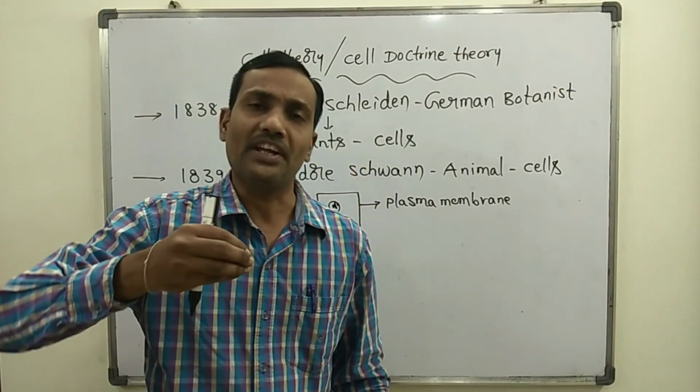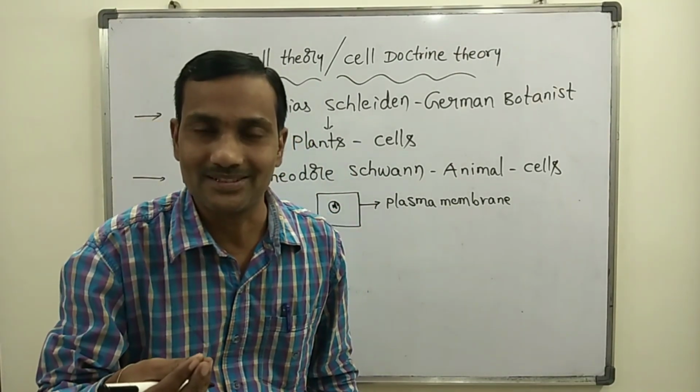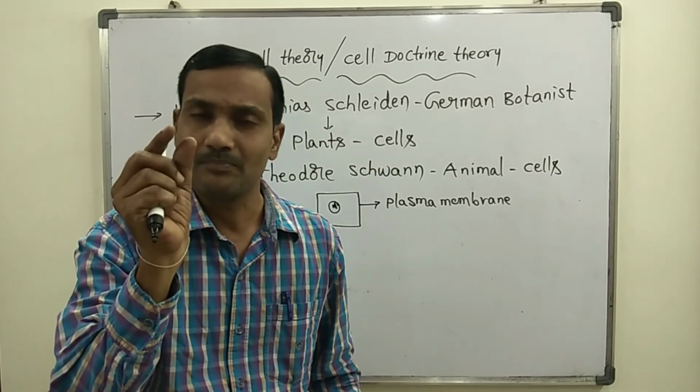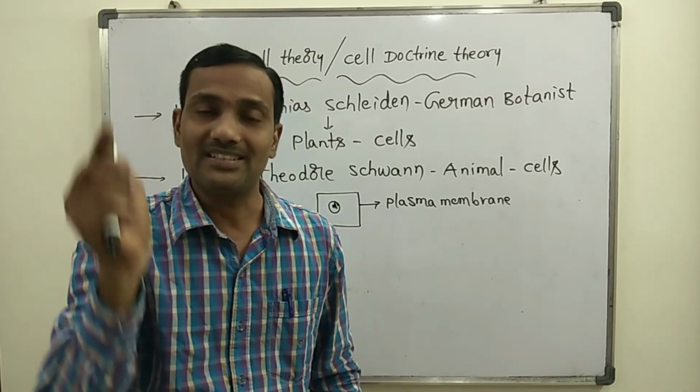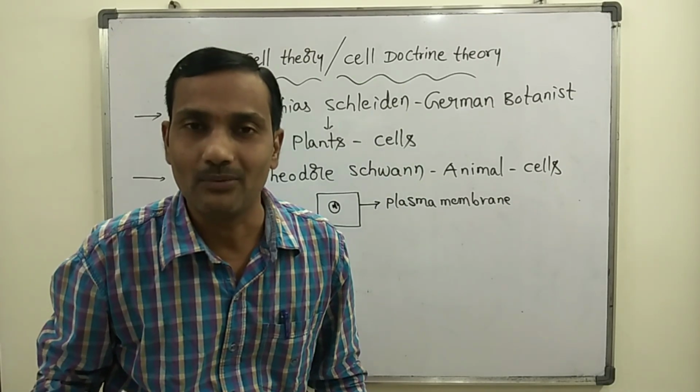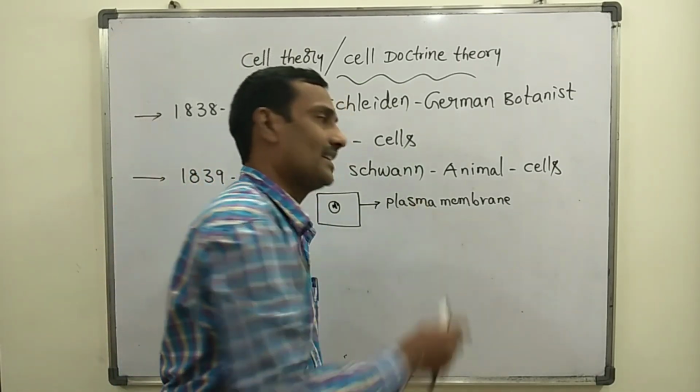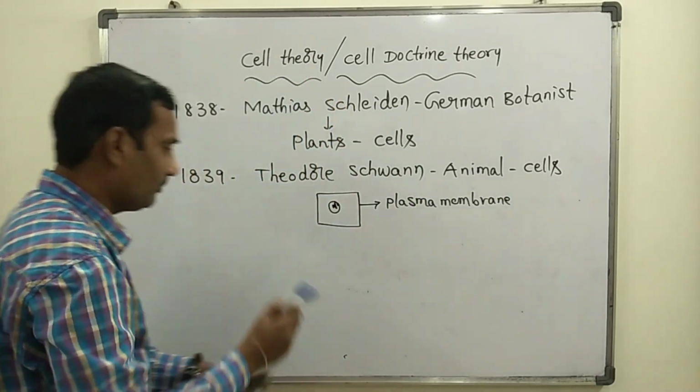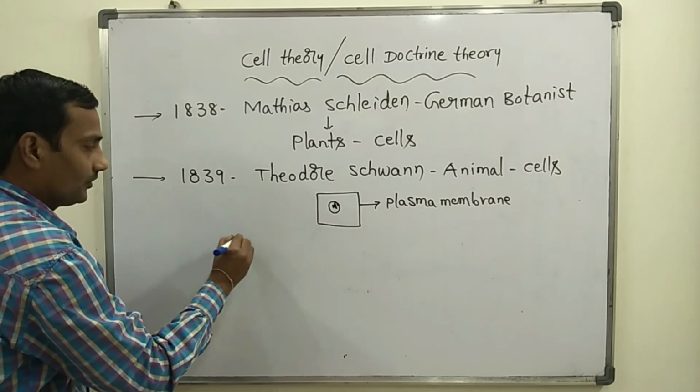He observed various different types of animals and their cells, and every cell has an outer boundary, that is the plasma membrane. One more important point about Theodor Schwann.